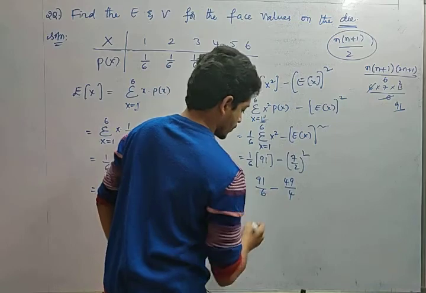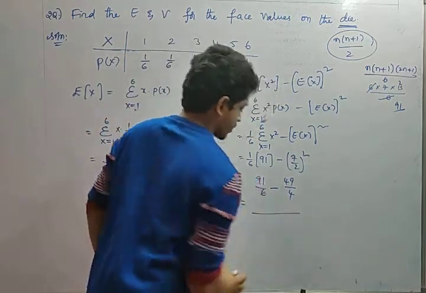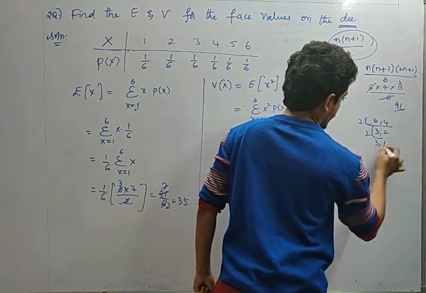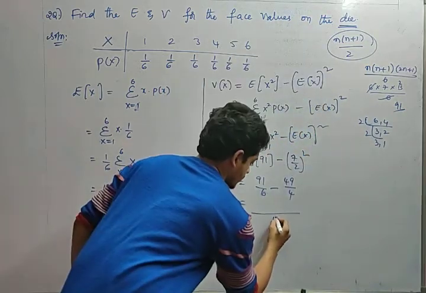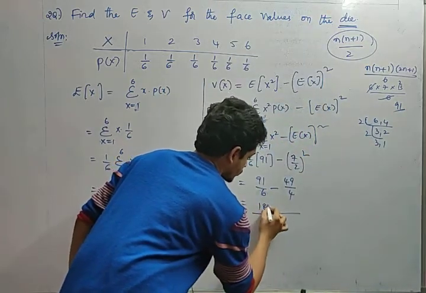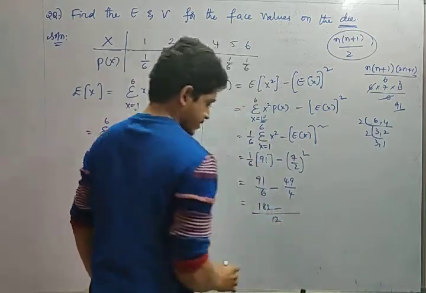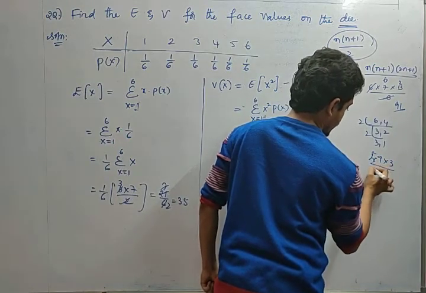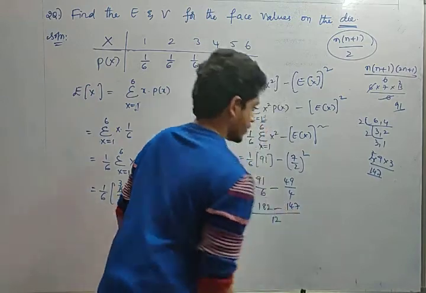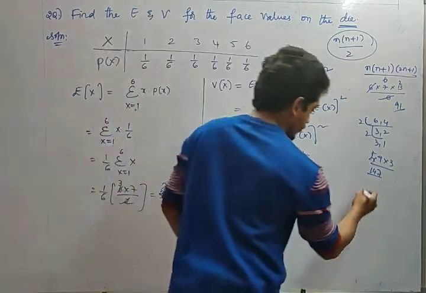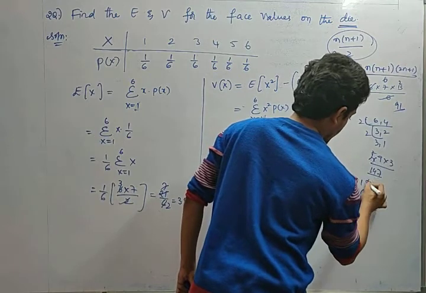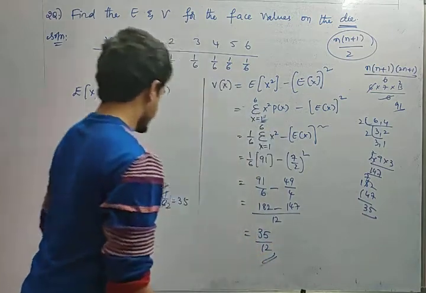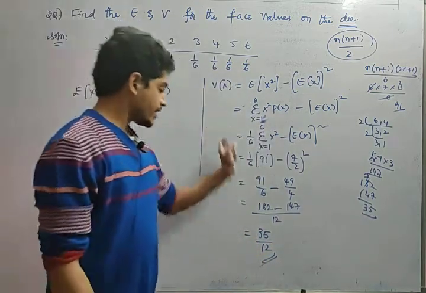Okay. Now take the LCM. What is the LCM of 6 and 4, friends? 12 is the LCM. So 6 2s are 12, 91 into 2 is 182. Yes or no? Minus 4 3s are 12, 49 into 3. What is the value of 49 into 3? 147, right? Yeah. Now 182 minus 147 is 35. That is nothing but 35 by 12. This is the value. So mean is 7 by 2 or 3.5 and variance is 35 by 12.